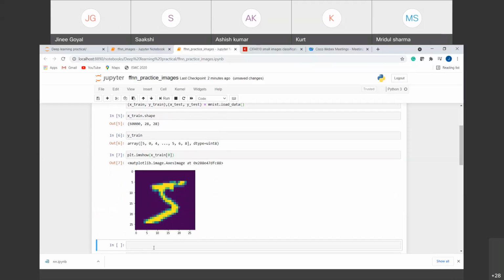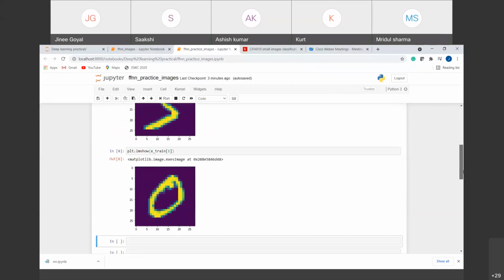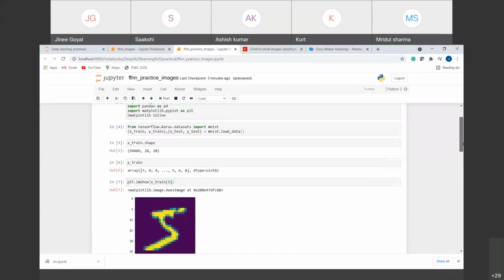We can check one more. Suppose we are checking plt dot imshow. If we see the second image, what should it be? It should be a 0, right? So if I run this, you can see that it is a 0. So we can match the images with their classes, and we have got the data set correctly.